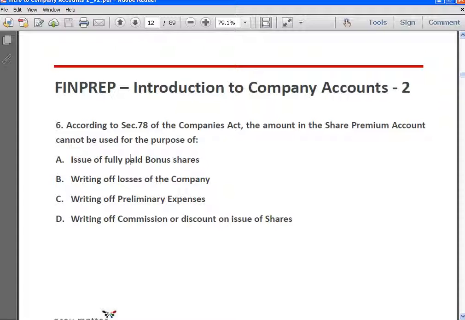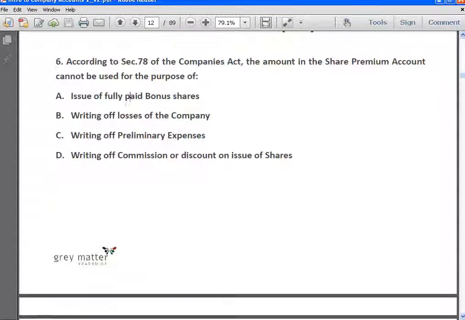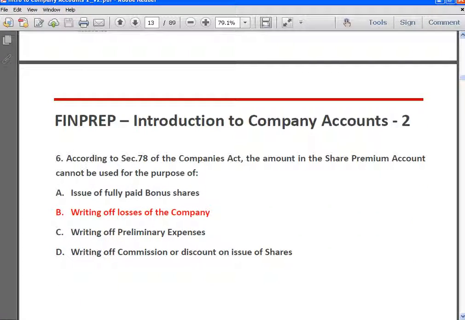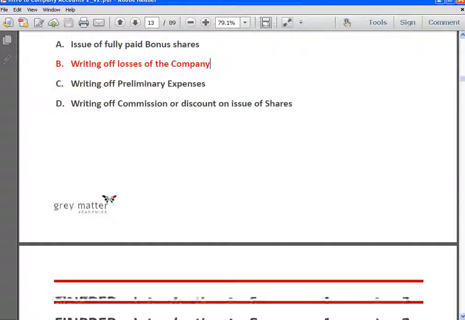This is not permitted. Share premium account cannot be used to write off losses of the company, though it can be used to write off preliminary expenses and write off expenses or discount on issue of shares or issue of debentures. Another thing we have to keep in mind is that share premium account cannot be used to write off the premium on redemption, right? Next, so answer is B, writing off losses of the company. So the share premium account cannot be used for this purpose.